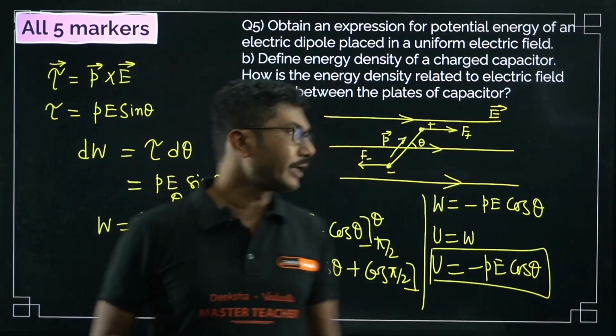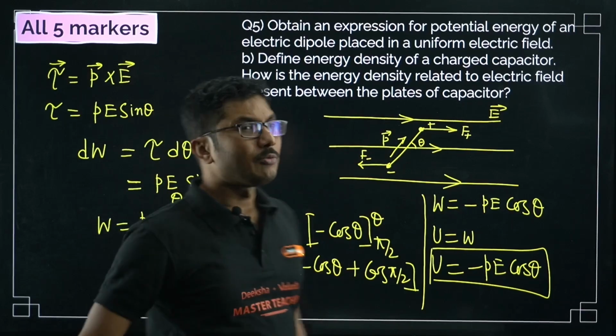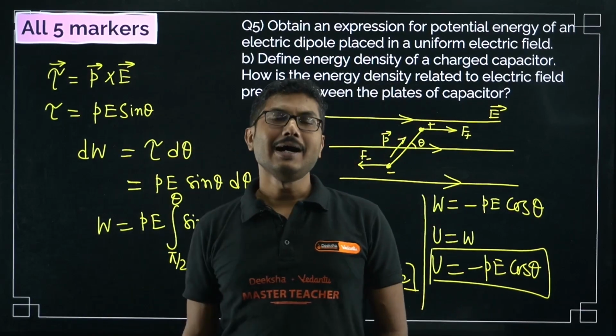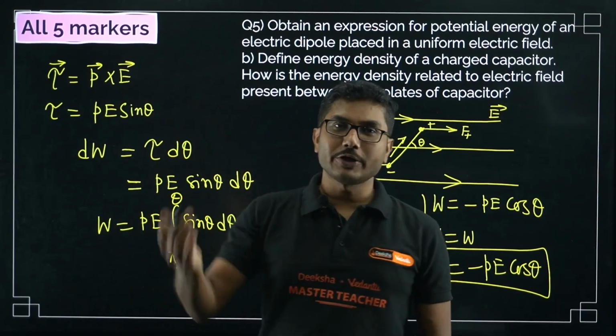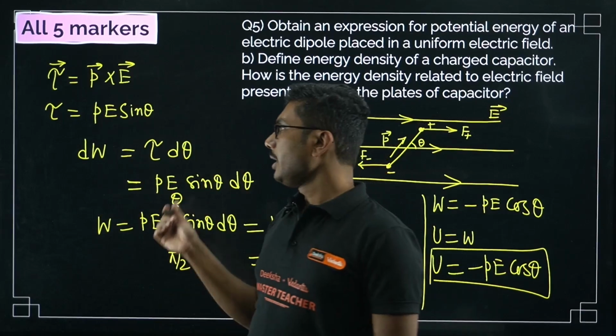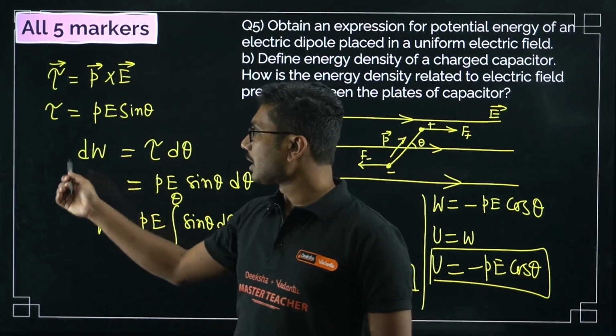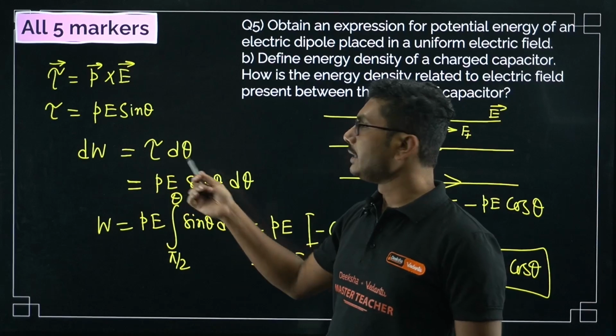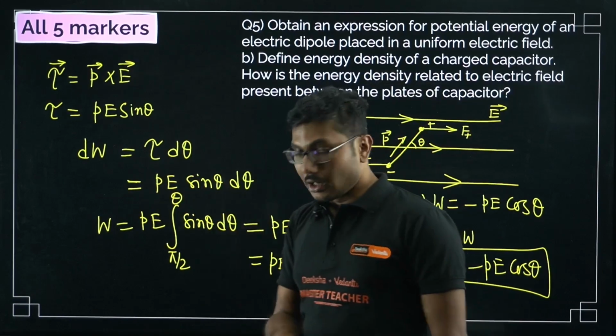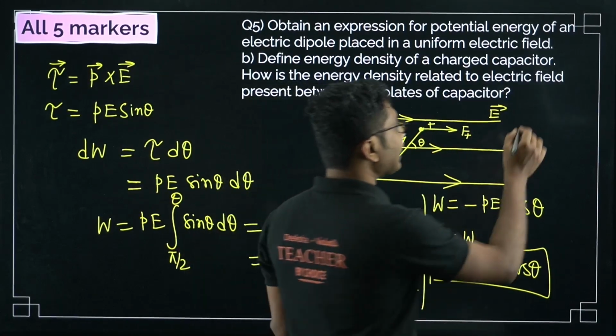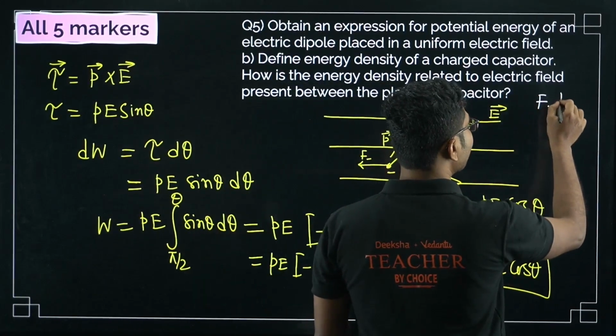Now if you want to rotate this dipole by a very small amount d theta, then potential energy is basically work done. How much work do you have to do? The small work done dW is basically tau into d theta. In linear motion mechanics, you remember that the work done was force into displacement.